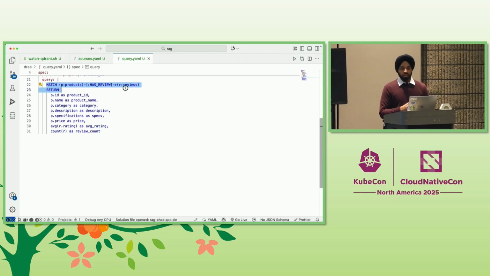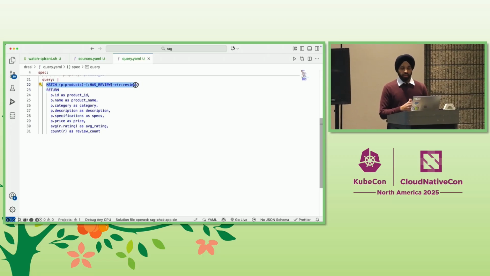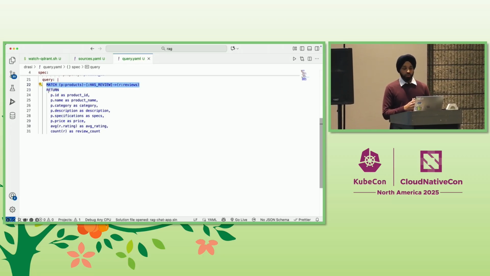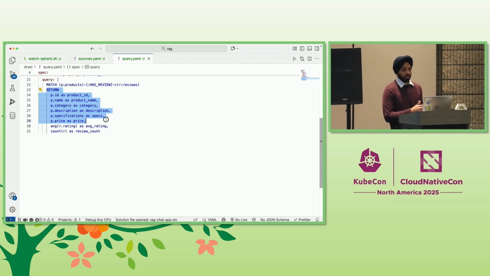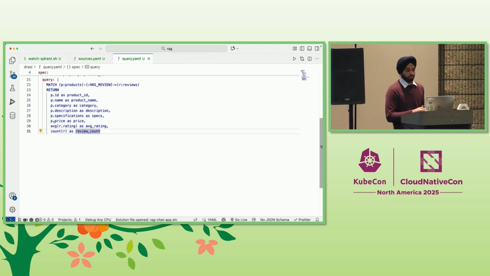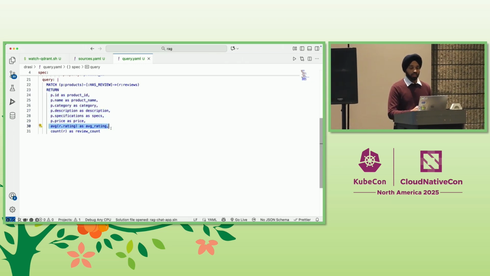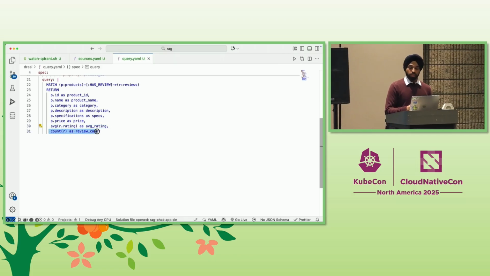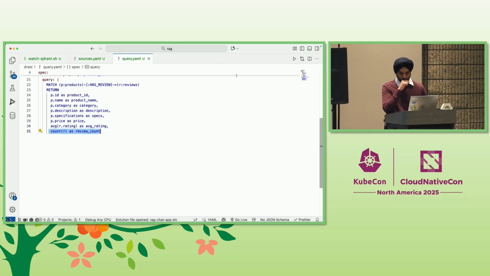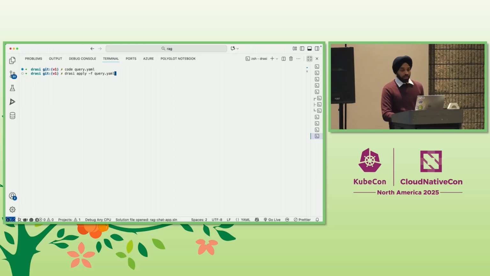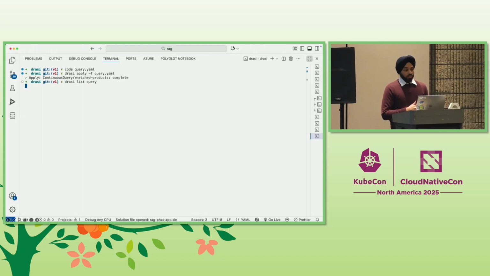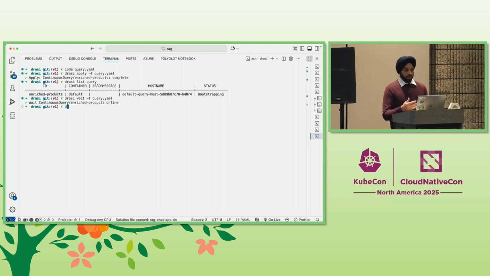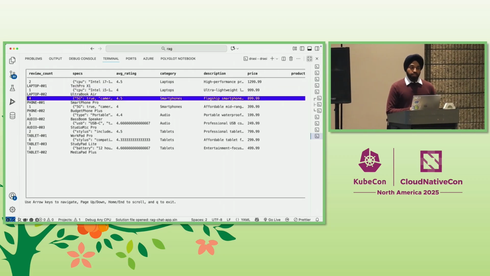Now, we have a match phrase here that captures all the products and their connected reviews together. And we can then project out some of the fields for the product nodes and compute some of the aggregates over reviews. Here, we are computing the average rating and the number of reviews. So let's go ahead and deploy this query using the CLI. So when this query is first deployed, it goes into a bootstrapping phase when the indexes are being built. So it gets online in a couple of seconds. And once it's online, we can use the Drasi watch command to see the live result set that it maintains.